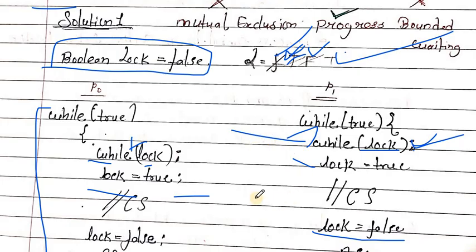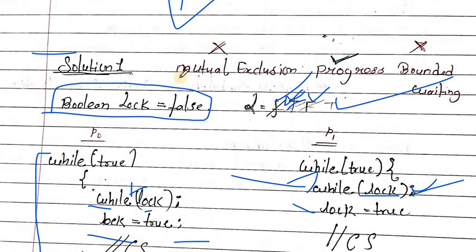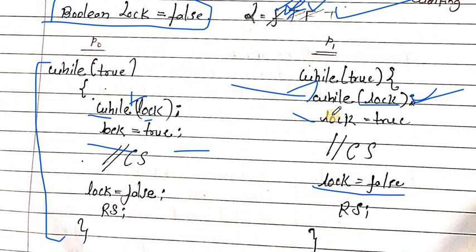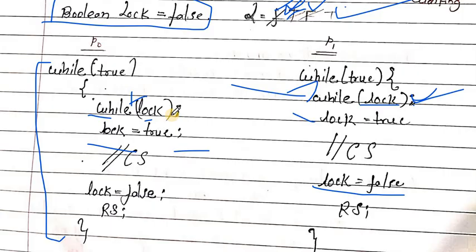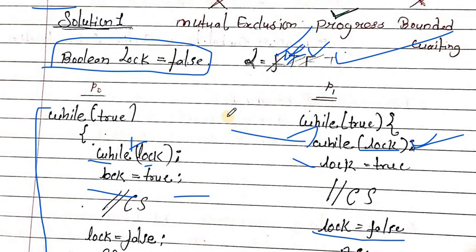Now check, does solution 1 satisfy these three conditions or not? Mutual exclusion, progress and bounded waiting. Let's check the first condition, mutual exclusion. Okay, focus on how to check mutual exclusion.